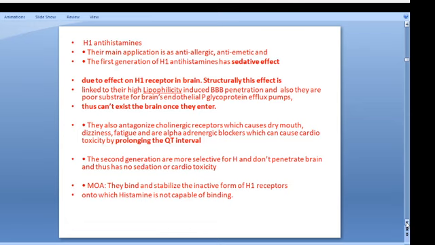The main application of the H1 receptor antagonists is as anti-allergic or anti-emetic agents.